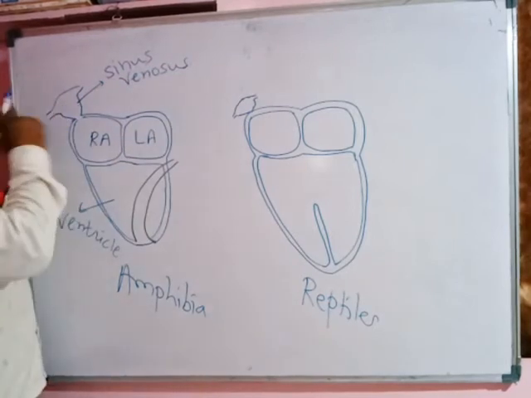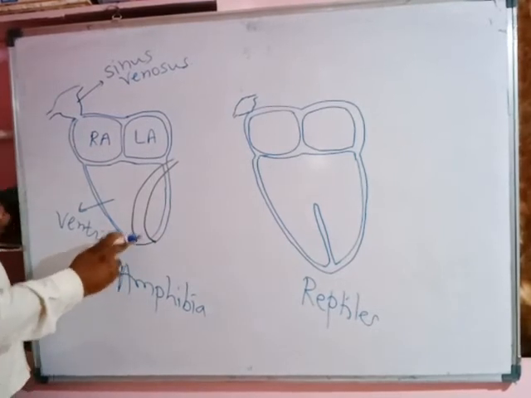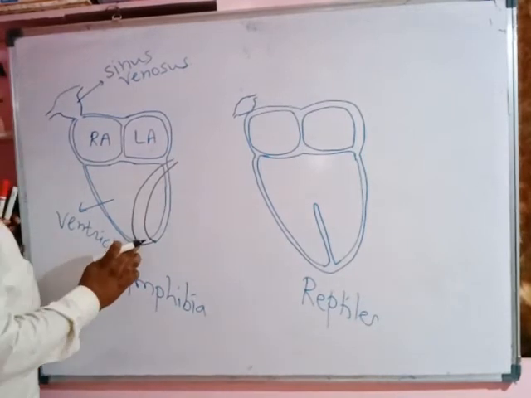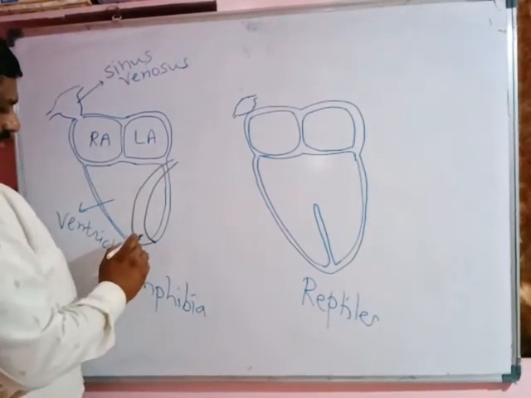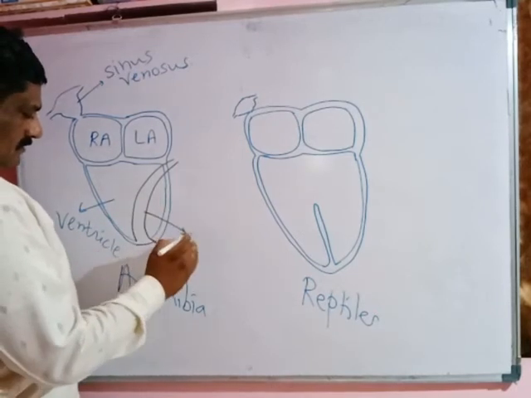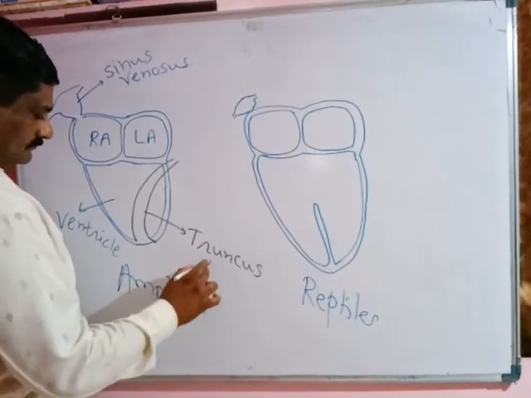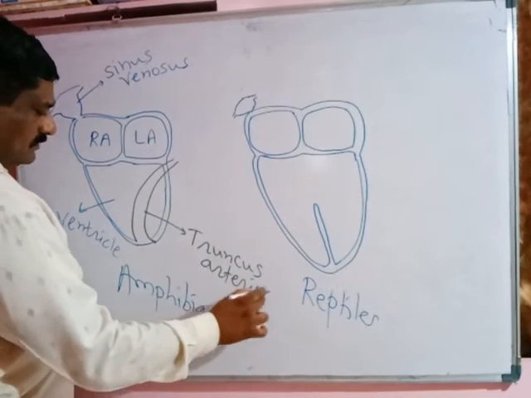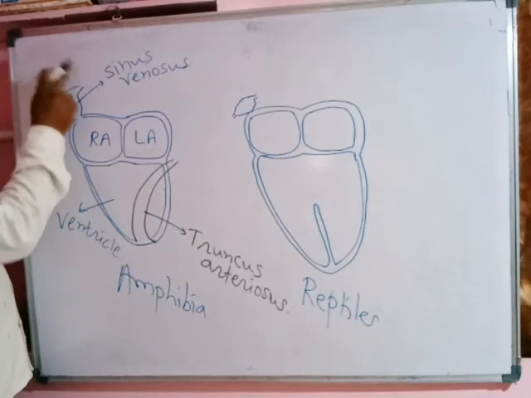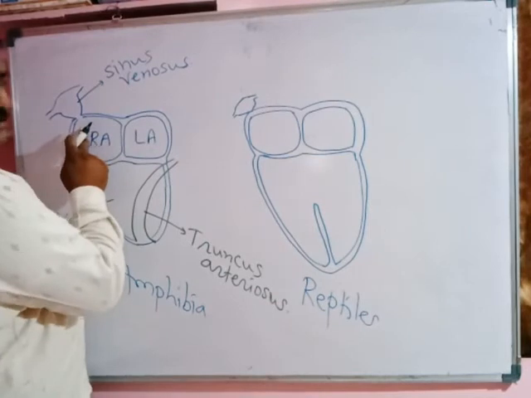As in fishes, here also there is a sinus venosus and a conus arteriosus, an accessory chamber associated with the ventricle. That conus arteriosus is reduced and short, and becomes the truncus arteriosus. So the blood is collected from different body organs and poured into the sinus venosus.